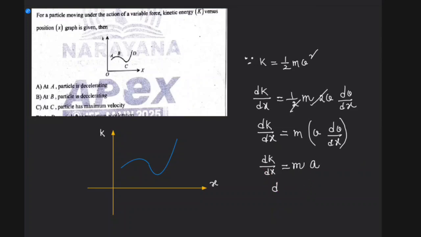And you could say this dk by dx is directly proportional to acceleration, and you could understand now, if the slope is negative, acceleration will be negative. If the slope is positive, acceleration is positive. And if the slope is 0, the acceleration is 0, then you can solve this question, right? So check it once.